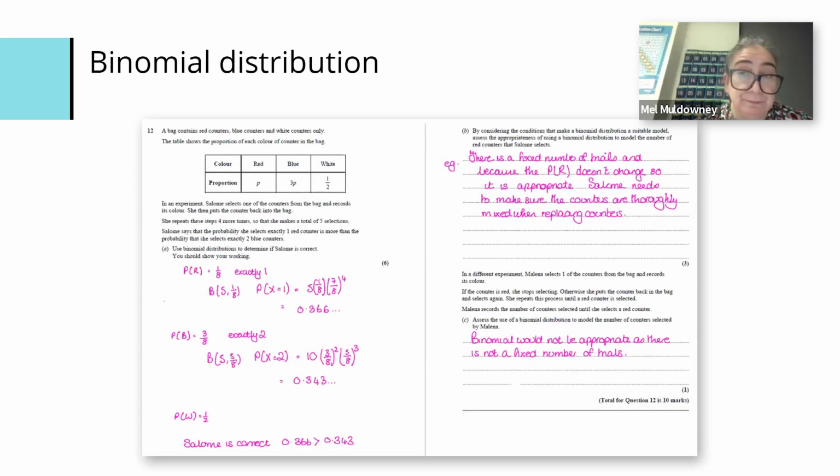Binomial distribution, another higher tier only topic. Thinking about the rationale of what I'm interested in, I'm also interested in those topics where I'm not going to get shedloads of resources, because it's a crossover with GCSE or it's on the IGCSE. I specifically wanted something for GCSE stats and the binomial came out.